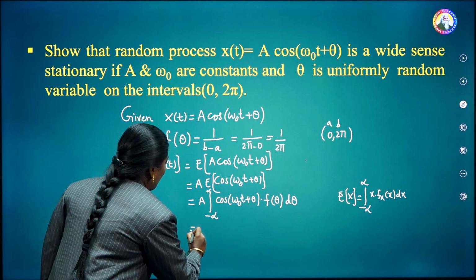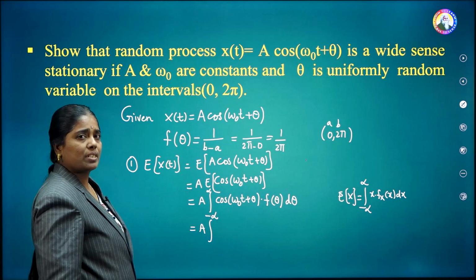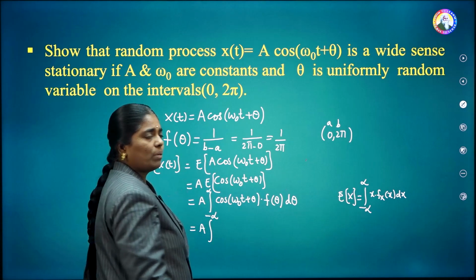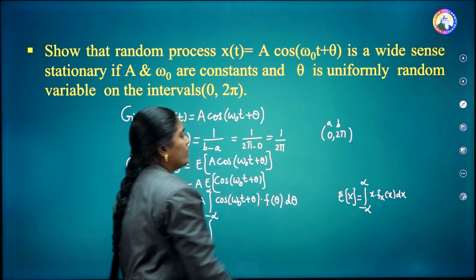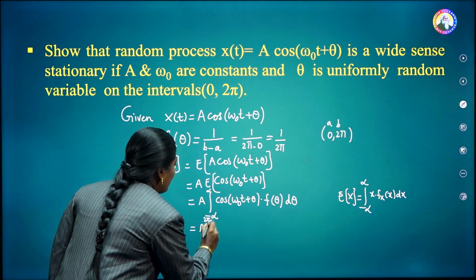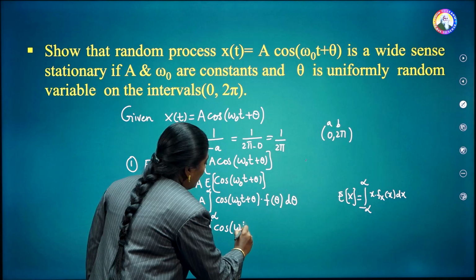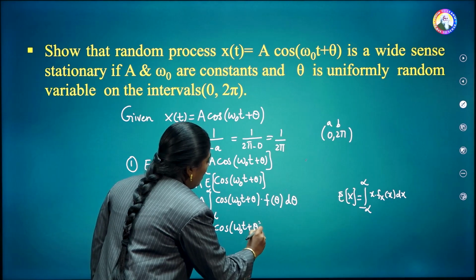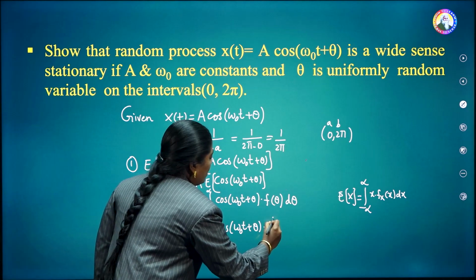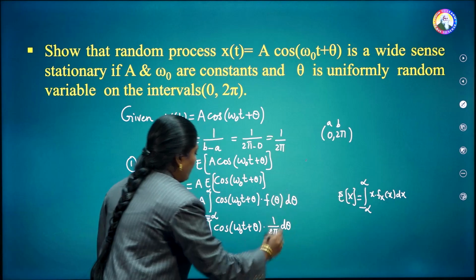This is equal to A into, in the next step, substitute f of theta equal to 1 by 2 pi, whose interval is from 0 to 2 pi only. That's why the integration limits are integral 0 to 2 pi of cos of omega naught t plus theta into 1 by 2 pi d theta.